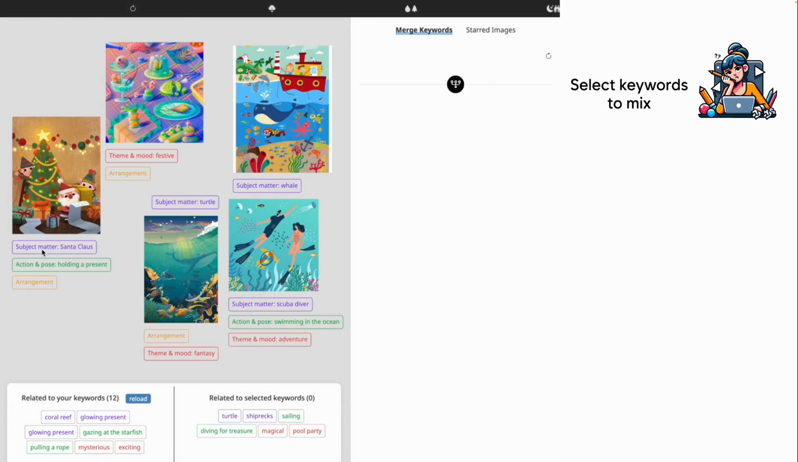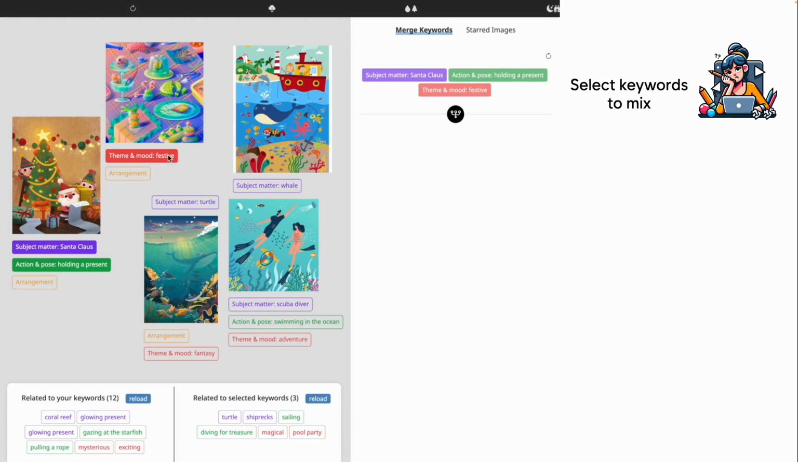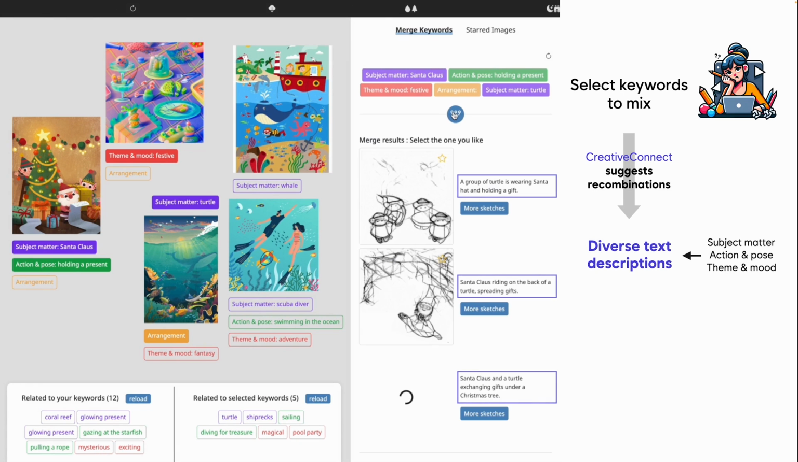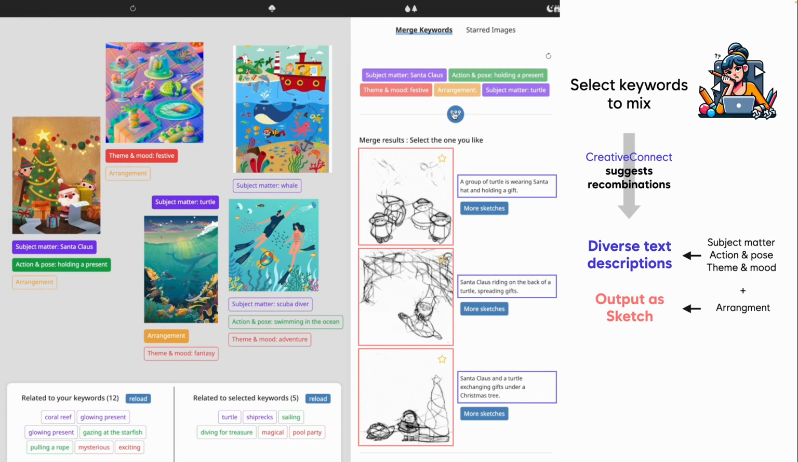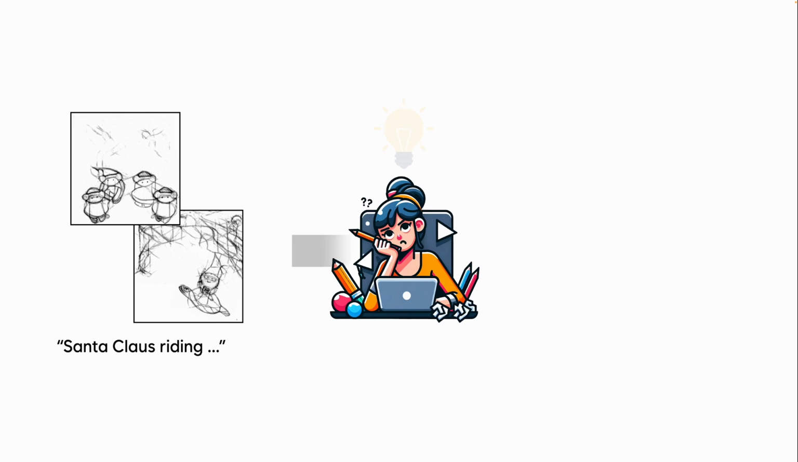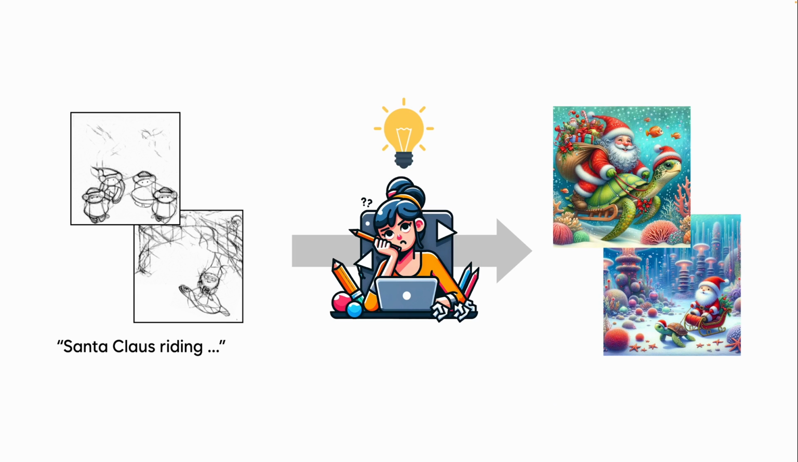As she selects some of the keywords that she wants to mix, the system suggests some diverse recombinations of them, first in the form of text descriptions, and then by generating an image in sketch format. Finally, she refers to these sketches and descriptions and completes her novel design of Santa riding a turtle sled.